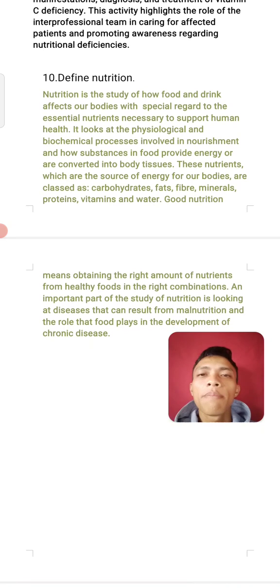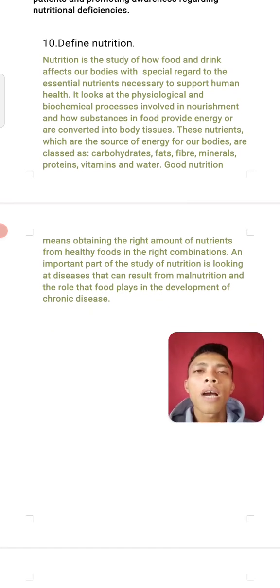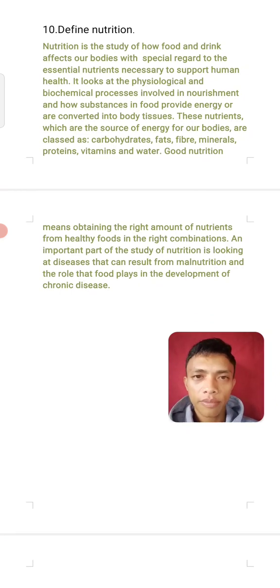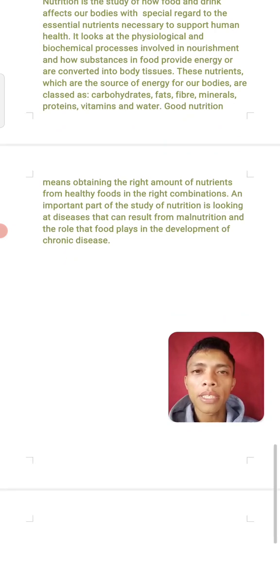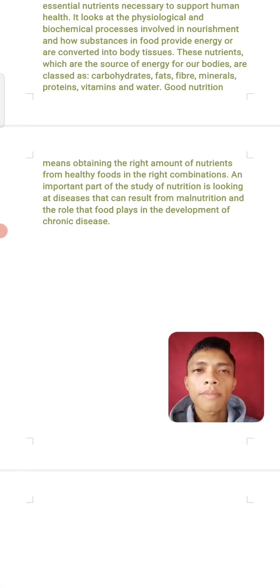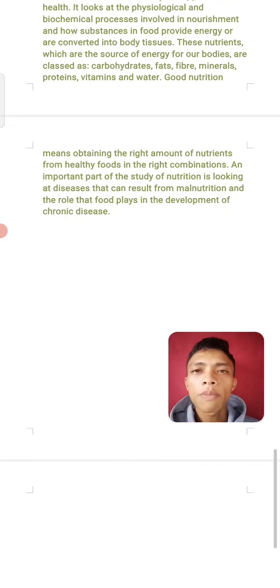Number 10 question. Define nutrition. Nutrition is the study of how food and drinks affect our body, with special regard to the essential nutrients necessary to support human health. It looks at the physiological and biochemical processes involved in nourishment and how substances in the food provide energy or are converted into body tissues. These nutrients, which are the source of energy for the body, are classed as carbohydrates, fats, fiber, minerals, proteins, vitamins, and water.